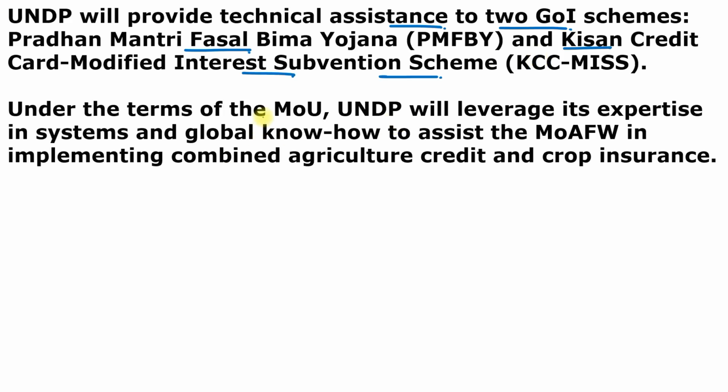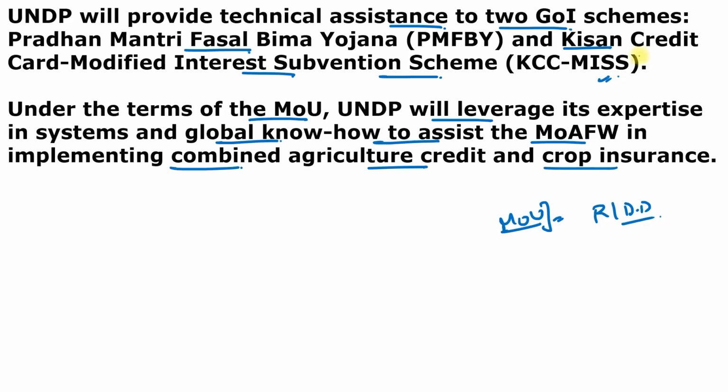It means UNDP will help India implement these schemes. Under the terms of the Memorandum of Understanding, UNDP will leverage its expertise in systems and global know-how to assist the Ministry of Agriculture and Farmers Welfare in implementing combined agriculture credit and crop insurance. According to this MoU, UNDP will provide responsive, demand-driven technical assistance for the effective implementation of the agriculture credit and crop insurance schemes. The credit scheme is the Kisan Credit Scheme, and the crop insurance scheme is Fasal Bima Yojana.